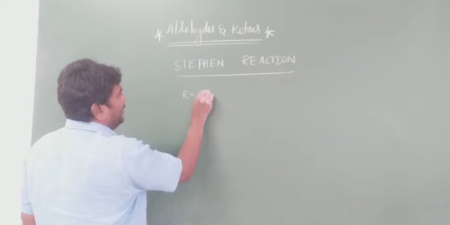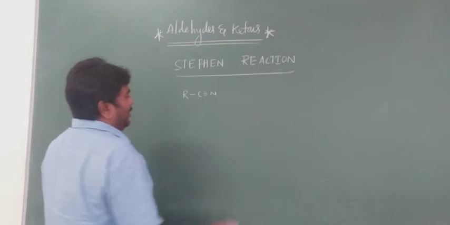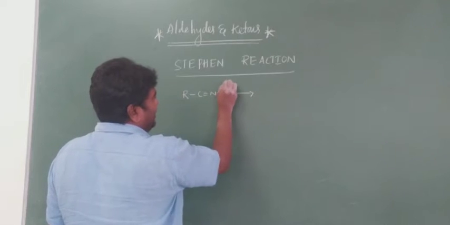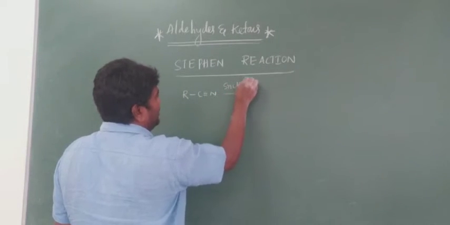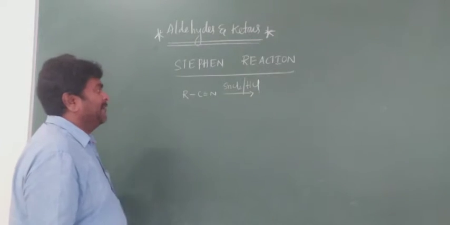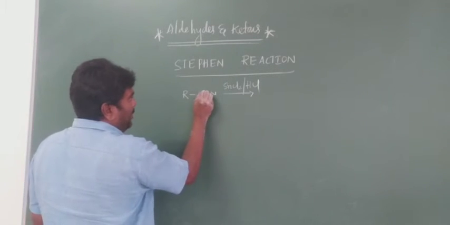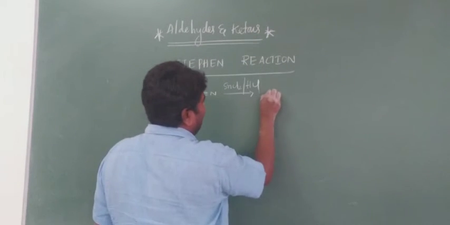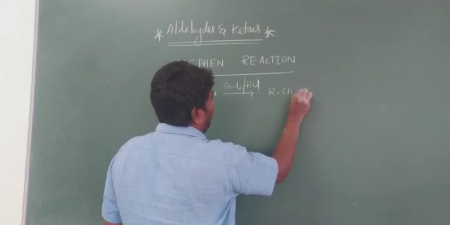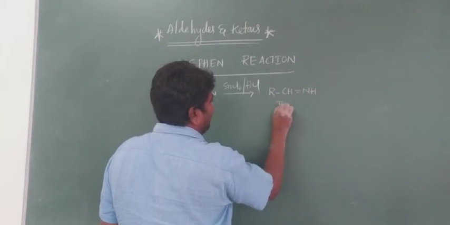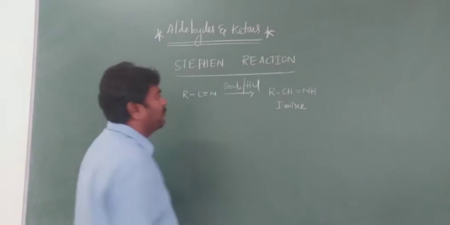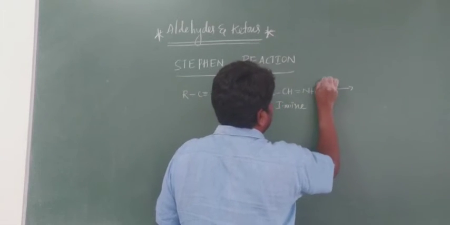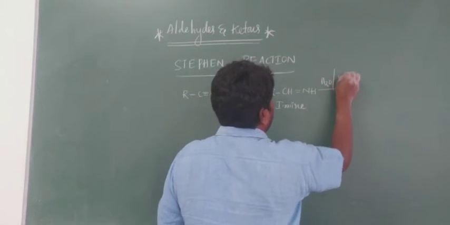R C triple bond N reacts with SnCl2 in presence of HCl. What happens here? One pi bond is lost. One hydrogen adds here, one hydrogen adds here. That gives R CH double bond NH, an imine. Next, on hydrolysis in presence of acidic medium.